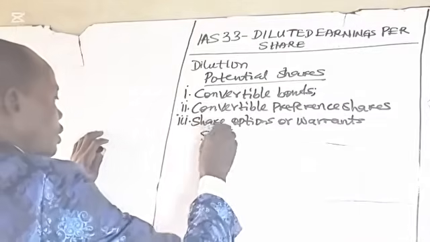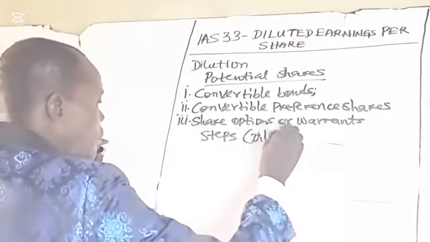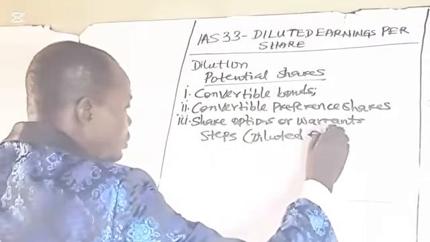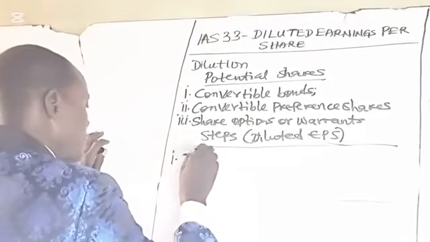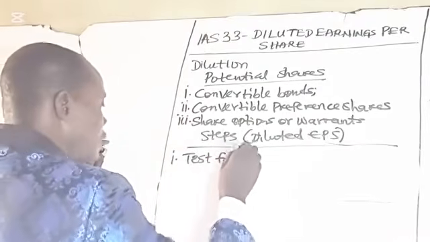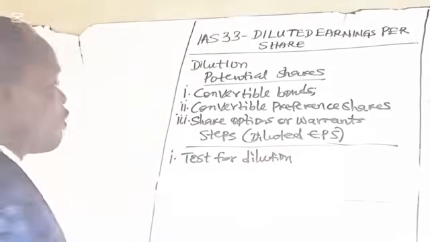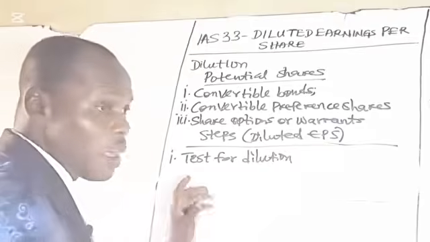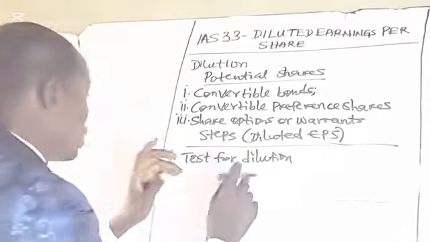Steps for computing the diluted earnings per share. The first step is to test for dilution. The conversion option that will give rise to a higher number of shares is the one that is dilutive.